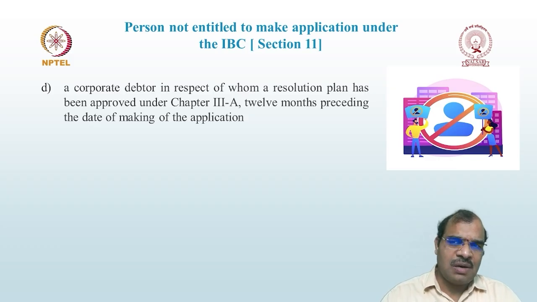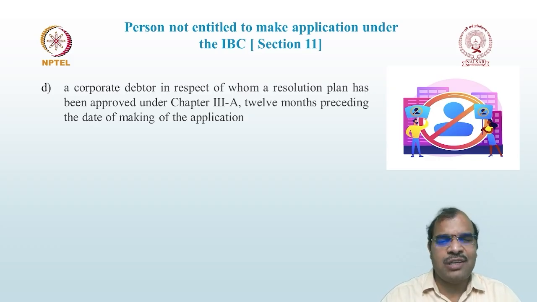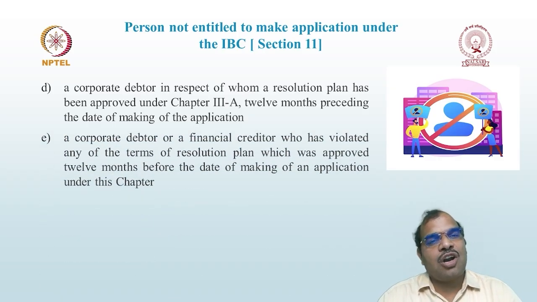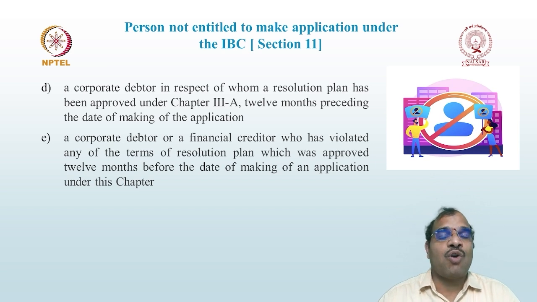After the CIRP process is completed, a resolution plan is also placed and approved. Once the resolution plan is approved, then within 12 months from the date of approval, such a corporate debtor cannot make an application under this section. Then, a corporate debtor or financial creditor who has violated any terms of the resolution plan.